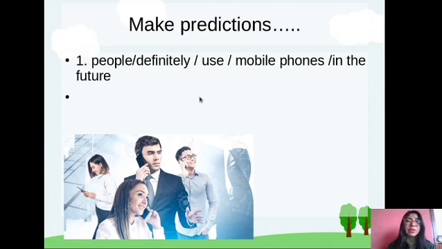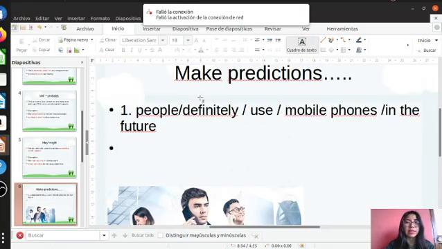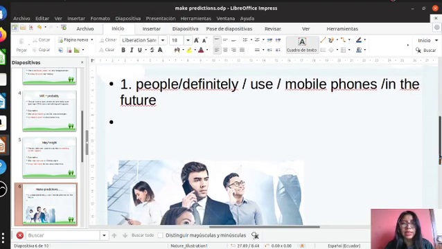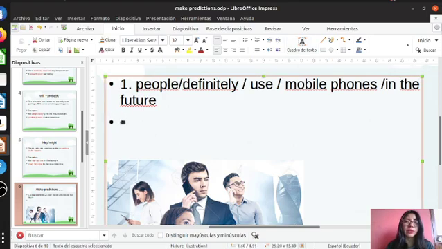So we are going to do some exercises in order to practice that. Pay attention. In this case, people definitely use mobile phones in the future. Remember, you are going to use definitely when you are sure that something will happen. We are going to use will in this case.